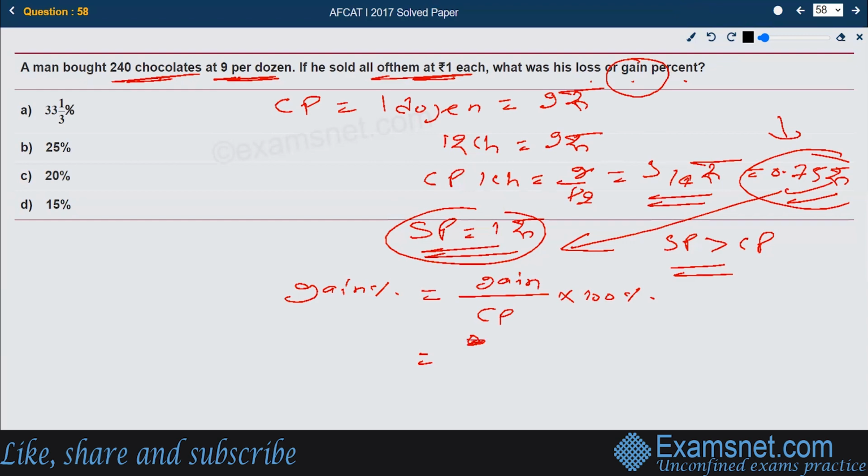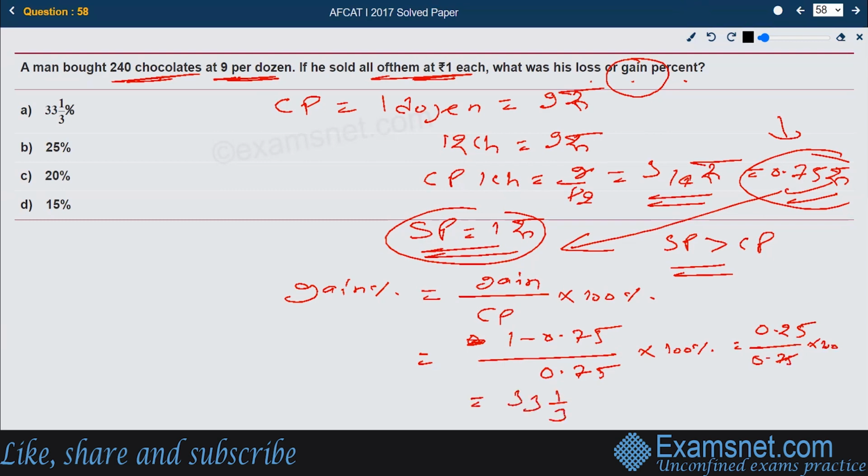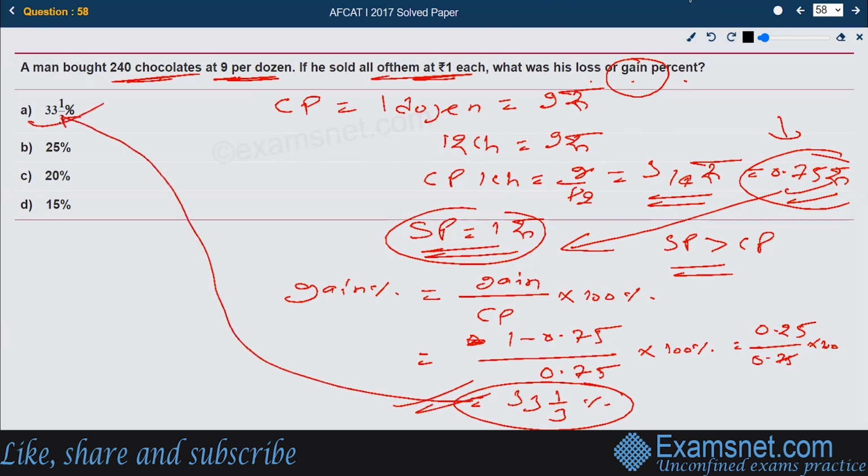It is 1 rupee minus 0.75, divided by the cost price 0.75, into 100%. Solving further, this becomes 0.25 divided by 0.75 into 100%, which is 33 1 by 3%, one third. So this is his profit percent, and the right answer is available in option number A, 33 1 by 3%.